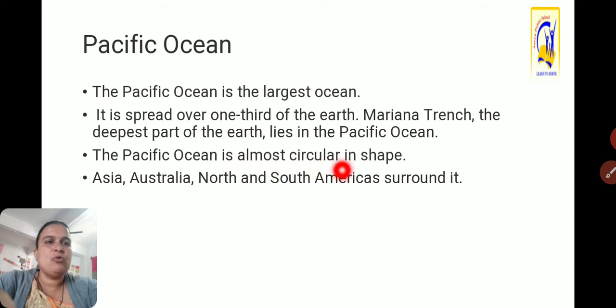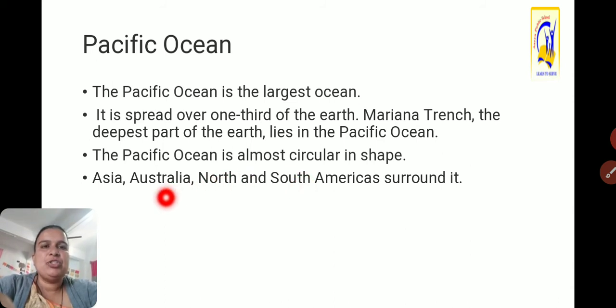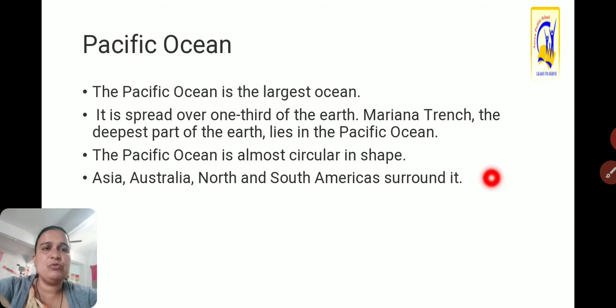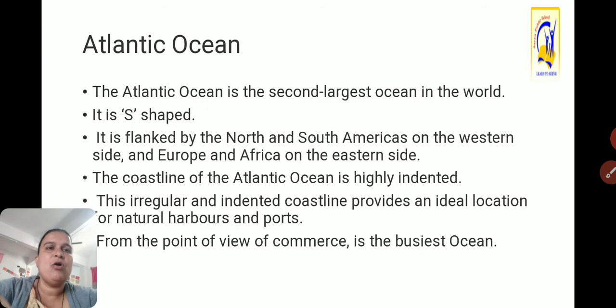The Pacific Ocean is almost circular in shape, in the shape of the English alphabet O. Asia, Australia, and North and South America surround it. So we studied the Pacific Ocean, the largest ocean among all.